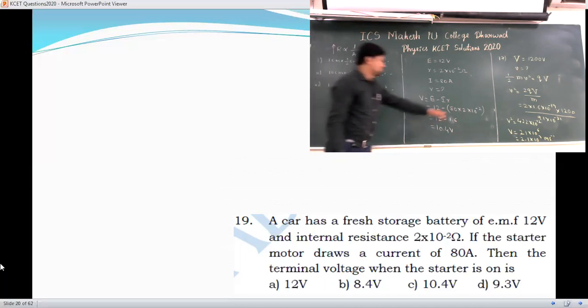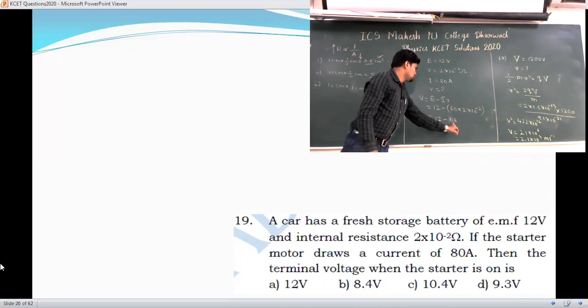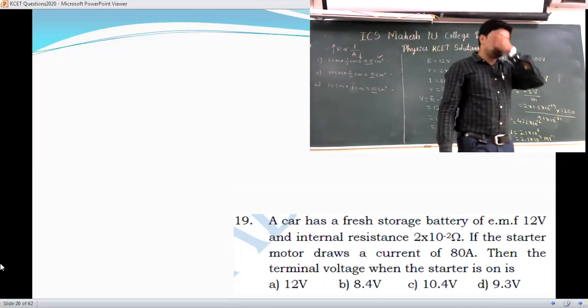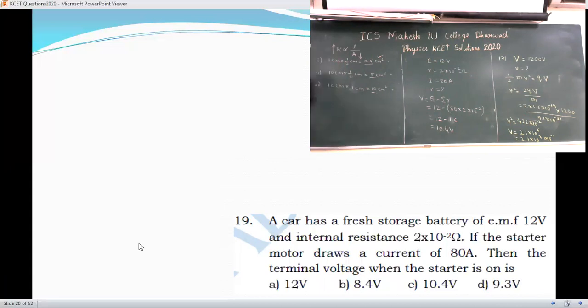It was 80 into 2, so you get 160, into 10 raised to minus 2, so you get 1.6. So the terminal potential difference you get is 10.4. Which option will you choose? It is option C, 10.4 volt. We'll go to the next one.